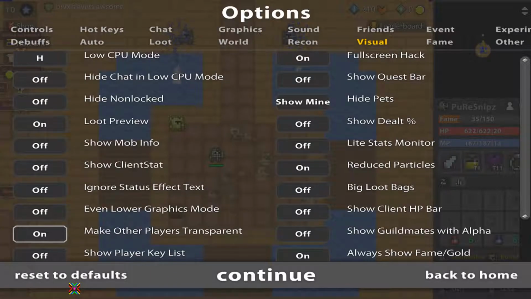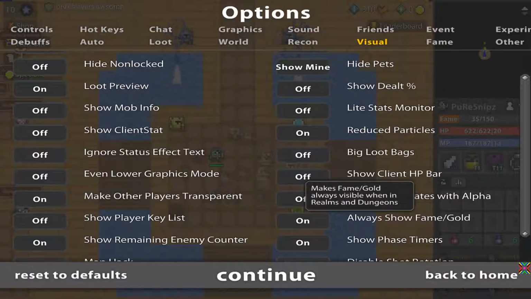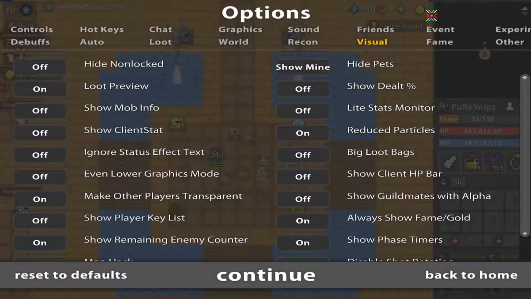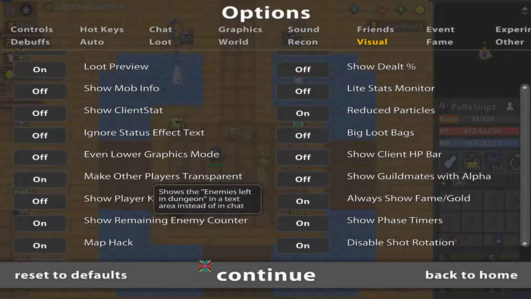Make other players transparent. Hell yes. This is important. If someone's locked, they will not be transparent. Put it on. Show guildmates with alpha. No thank you. Show player key list. No thank you. Always show fame and gold. Basically, if you're in the realm, you'll be able to see how much fame and gold you have. I just put it on. Show remaining enemy counter.